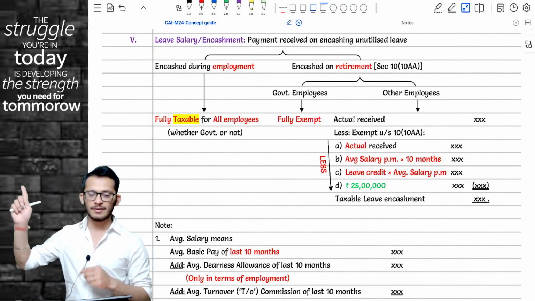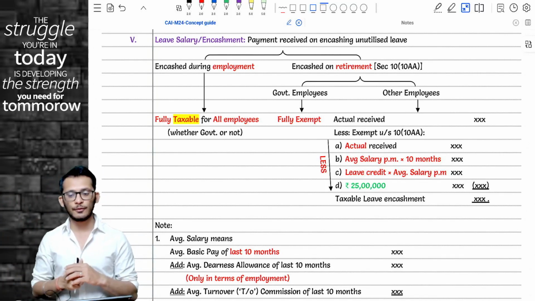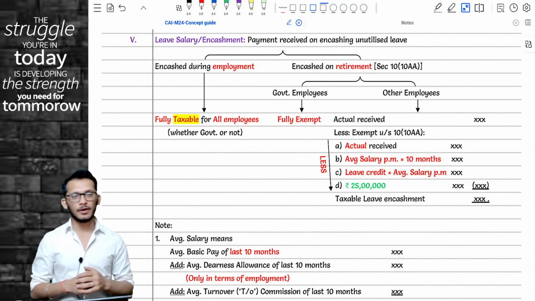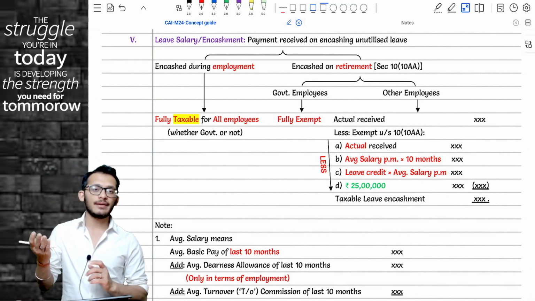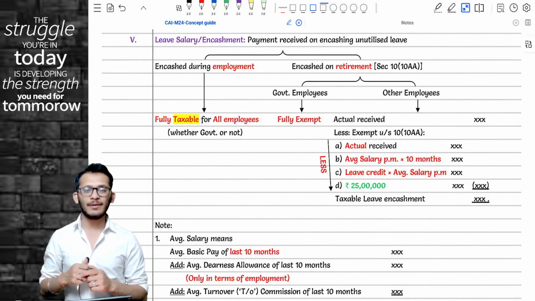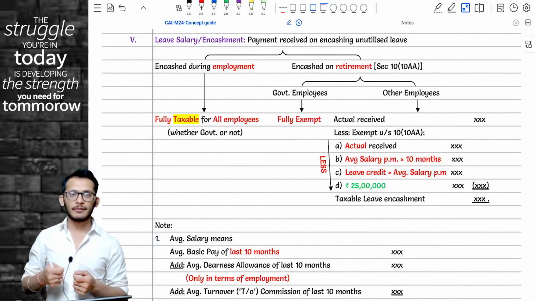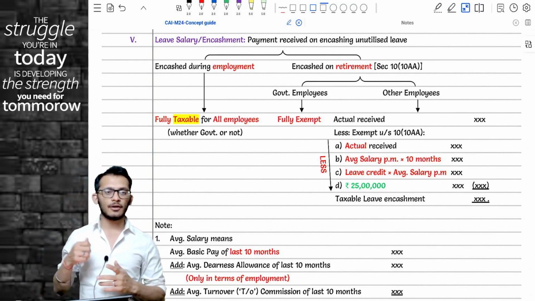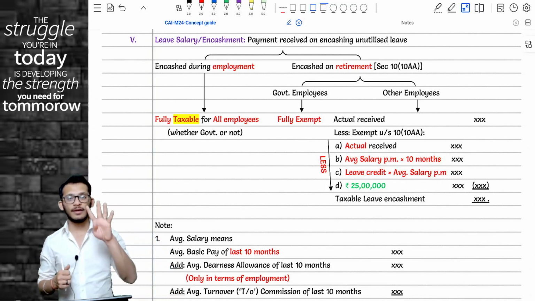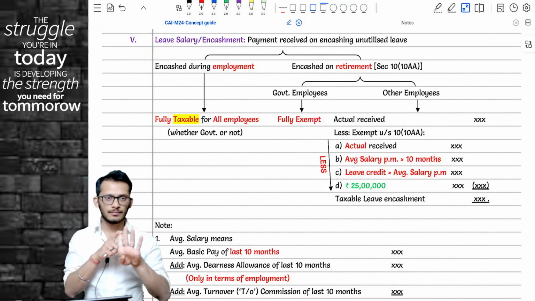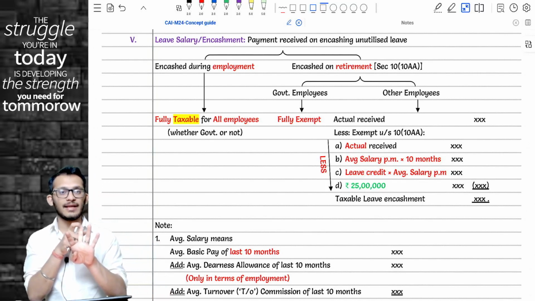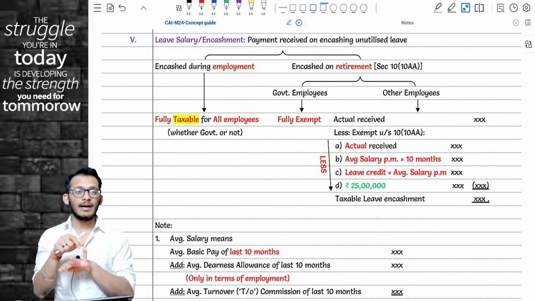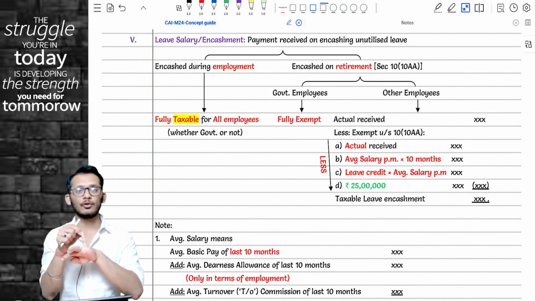Until last year, when it came to leave salary, the provisions were as follows. If the leave encashment or leave salary is received during employment, it was taxable. If it was received during retirement, then they will ask you whether the money is received from a government or non-government employer. If received from government, the income was fully exempt. But if it was received from a private or non-government employer, then the least of the following 4 was exempt: the actual amount, the average salary for the last 10 months, then average salary per month into leave balance available. And the 4th item till last year was 3 lakh rupees.